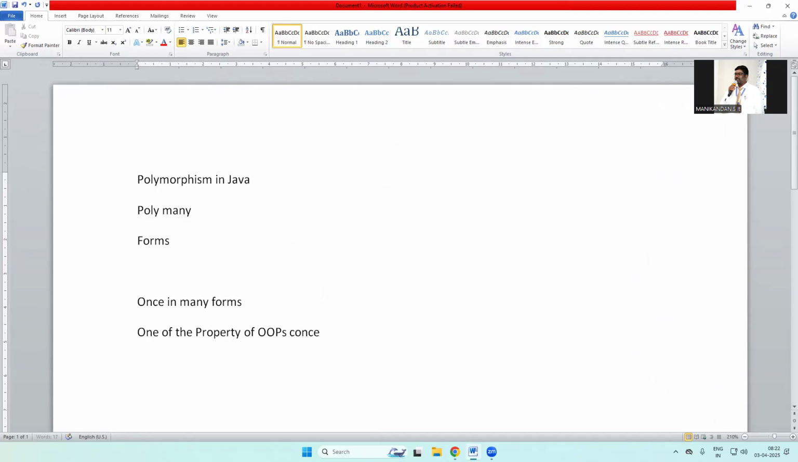But the real technical name for polymorphism is called overloading. So overloading is the exact name of polymorphism. Overloading is a complete technical term. So while facing an interview or while doing programming, instead of polymorphism, they use the keyword overloading. So what is overloading?